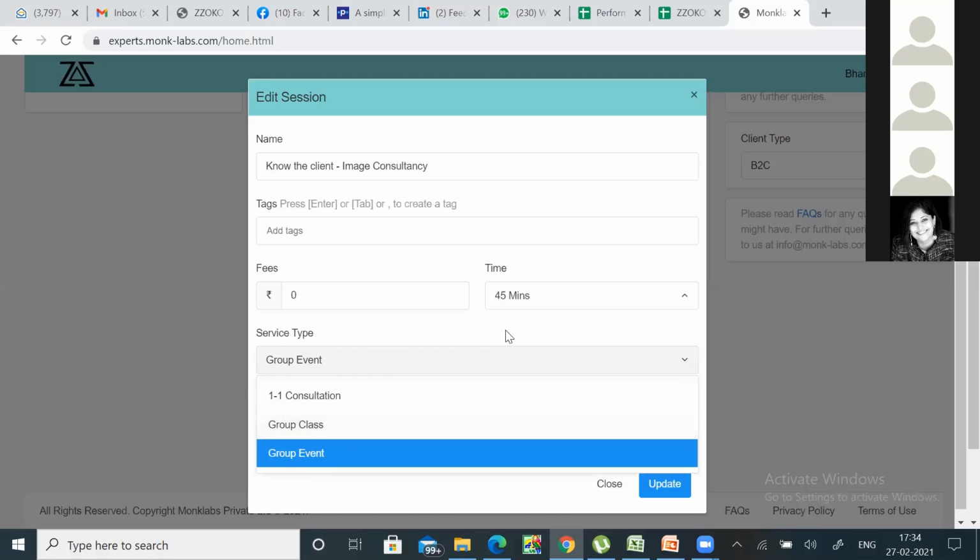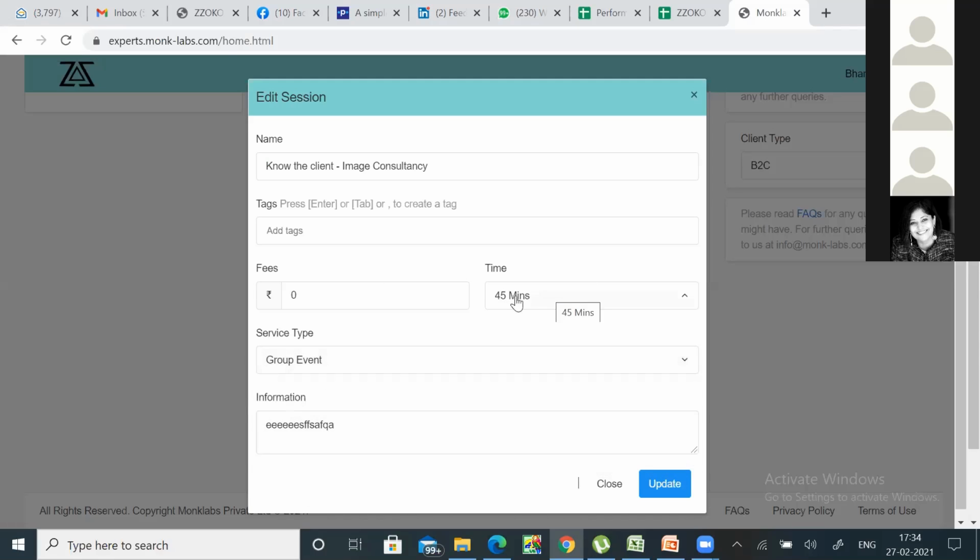There will be a service called project based that will get added, where it doesn't have to be time, it can be what project it is, and you just put the price. And there will be another field that will get added later, because sometimes, until you talk to the client, you don't know what fees you have to charge. So what we suggest is, again, that will be project based. You will be able to dynamically add this for the client. So we will talk about it as we add those fields later.